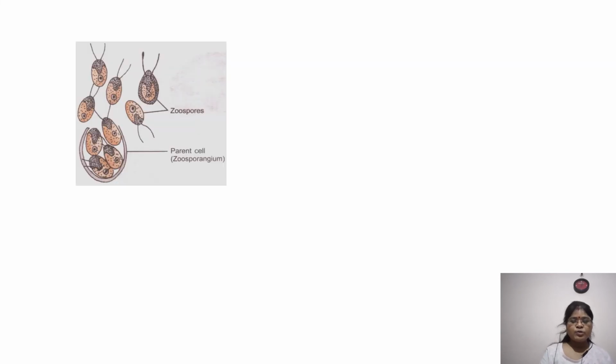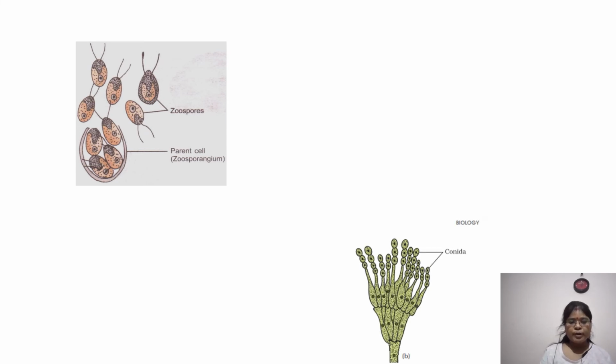Let's look at spore formation. Here I have taken this picture from your NCERT, as NCERT is very important. I told you already. This is an example of Chlamydomonas. You look at the zoospores: they are motile spores and have flagella on them, and they are a kind of asexual spores.